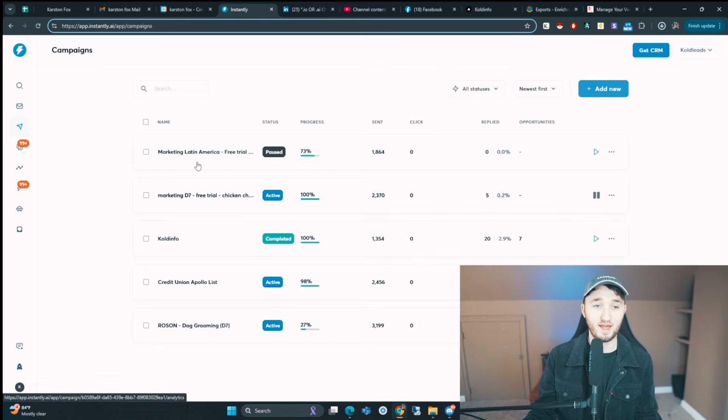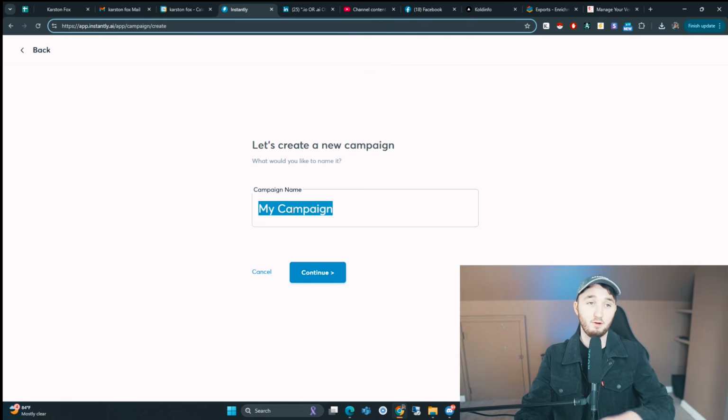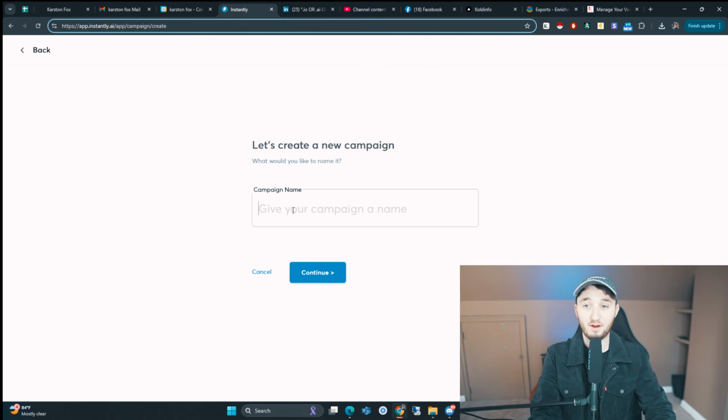Okay, now we want to start a campaign. I'm just going to create new. This is Instantly. I had a whole bunch of accounts that I already bought. I know, again, we're starting from zero, but I already bought these and I need to use them, and I'm not really using them. I spent a lot of money on them, so I just want to use them. If they don't work, and if I can't make money from this, then I'll just cancel them and we won't pay for them next month.